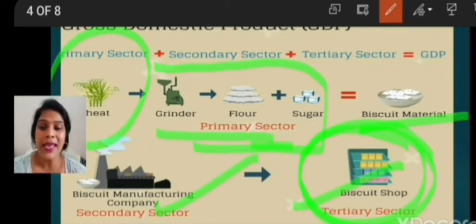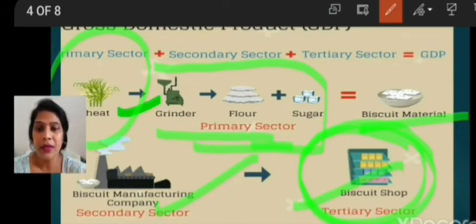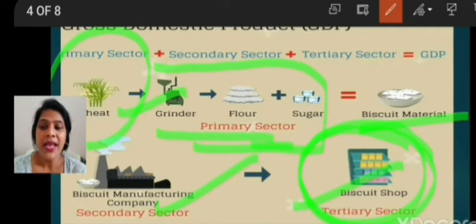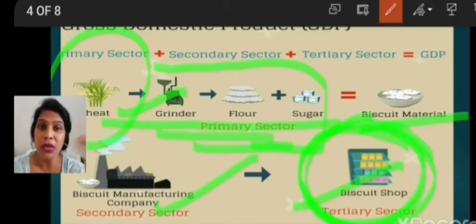The reason is, wheat and wheat flour are examples of intermediate goods. What do we call them? We call them intermediate goods and services, which are provided to us to make this final product. The value of final goods already includes the value of the intermediate goods that are used in making the final good.